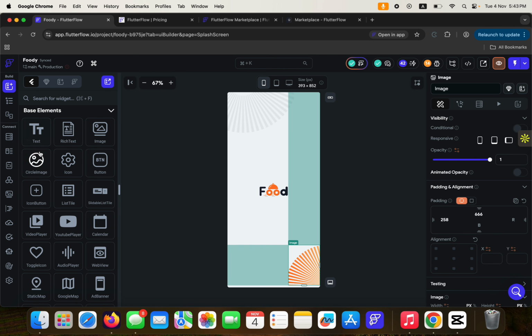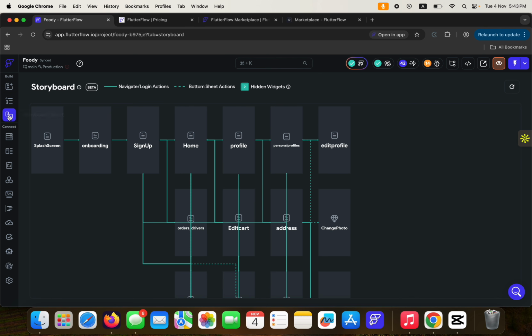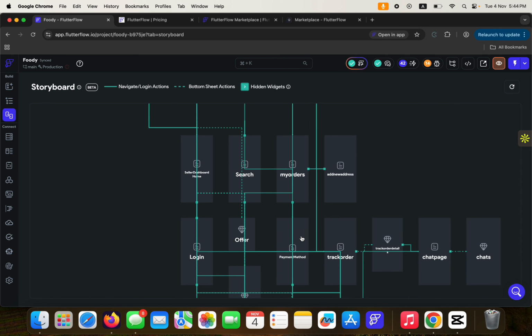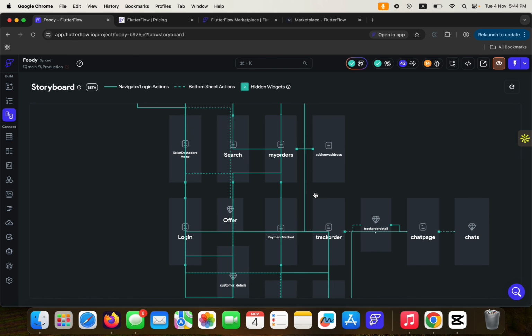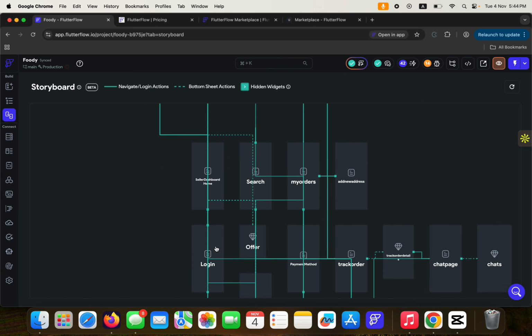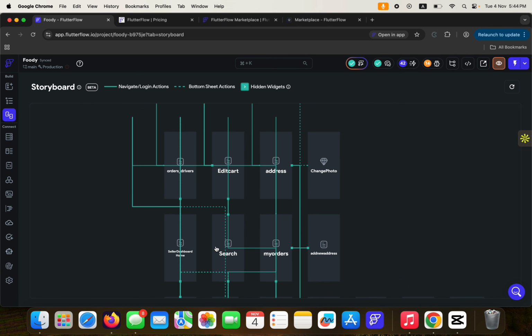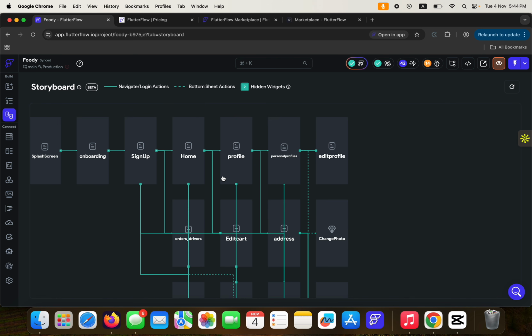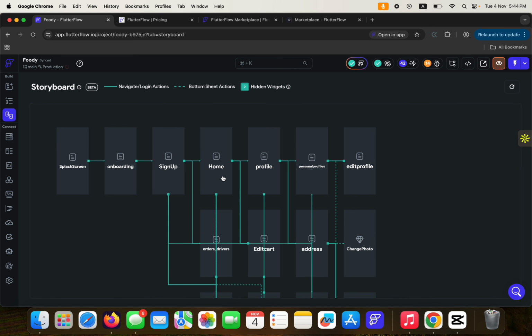Now let me show you something. For example, this is a food delivery application I built some months back, right? Let me come here to the storyboard where you get to see how it's been connected. This is the splash screen, the onboarding, the sign up, home. From home you get a profile, personal, profiles, edit profile, you see orders for the drivers, edit card, address, change photo, seller dashboard, search, my orders, add new address, login, offer, a lot of screens, right? The storyboard here helps you to see how the different screens in your applications get connected. All right, so that's why we have the storyboard.